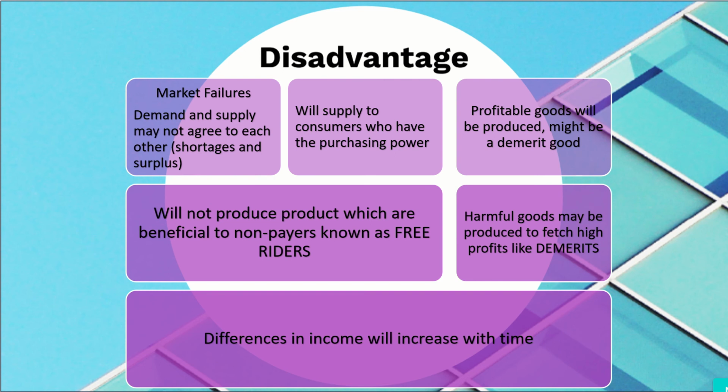Do you know the medicines that help make people less addicted to cigarettes? Let's just call them medicines for leaving cigarettes. That product is a merit good, but cigarettes are demerit goods.